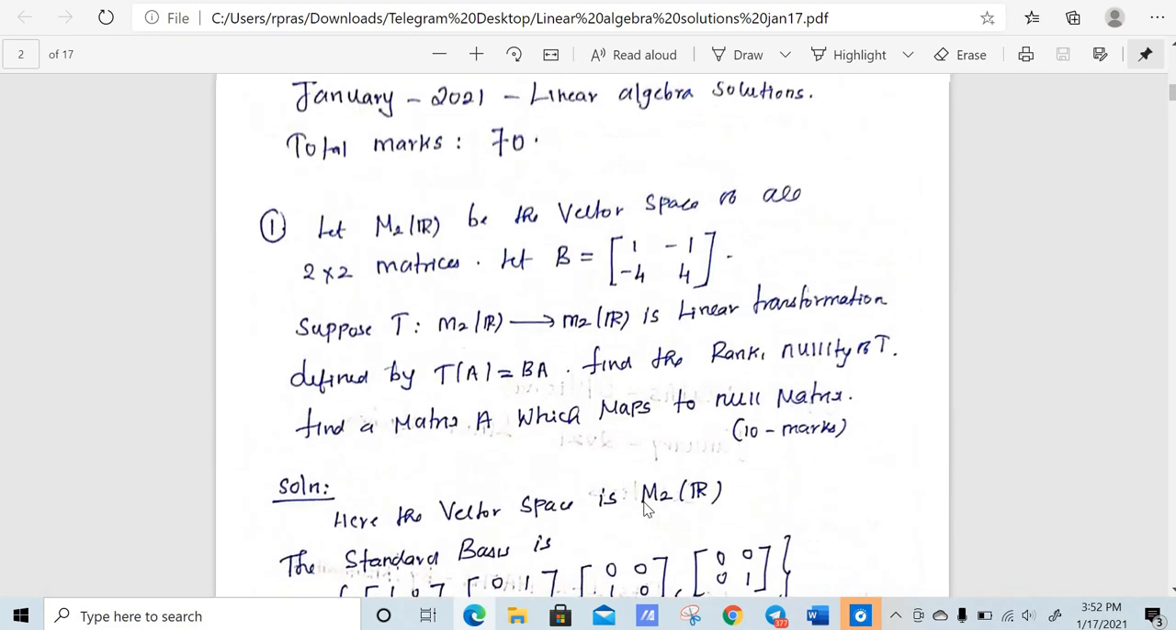So you can see they have asked us to find the rank and nullity of T. Find a matrix A which maps to the null matrix. Now we need to find all 2 by 2 matrices that are mapped to the null matrix. That means we need to find all those elements that are in the null space, right? What is null space? Null space consists of all those elements that are mapped to 0. So here we need to find all those 2 by 2 matrices that are mapped to 0, right?